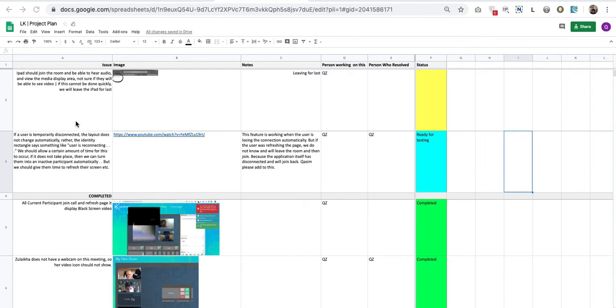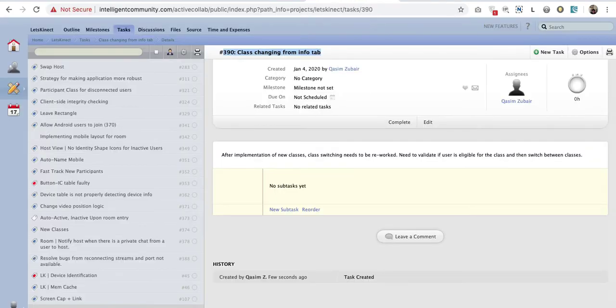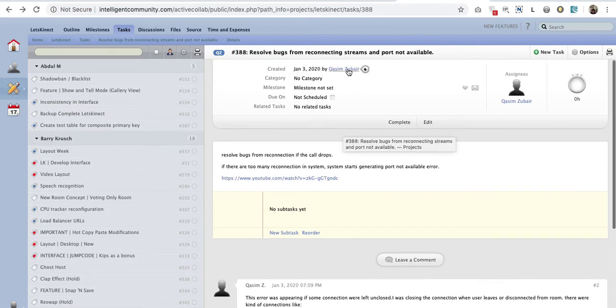Okay, from my updates from yesterday, I have completed all these tasks, and only this one is left now: iPad. I am working on this today. Okay, and this was the error that was coming up.